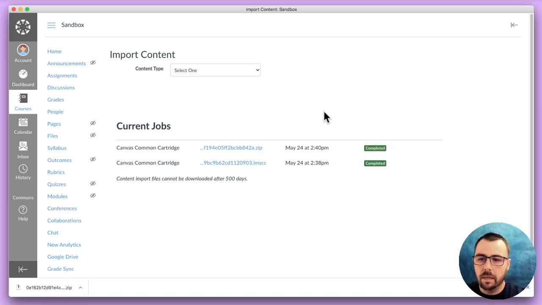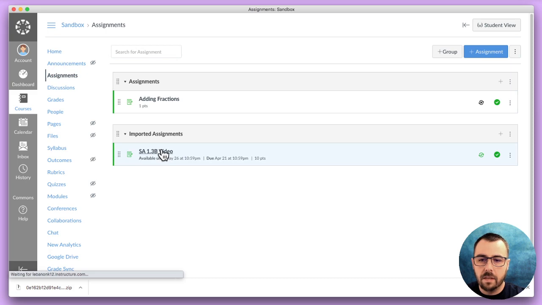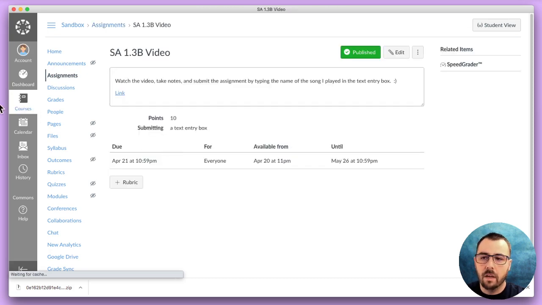There it is, completed. Now I'm going to go ahead and go to assignments, and I can see that there is that one assignment that I have imported.